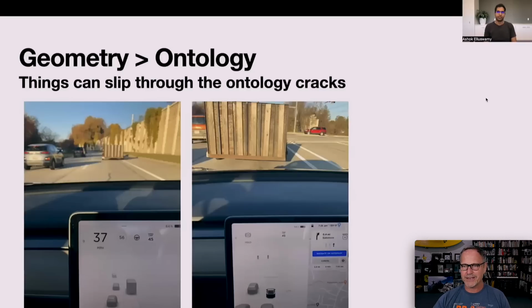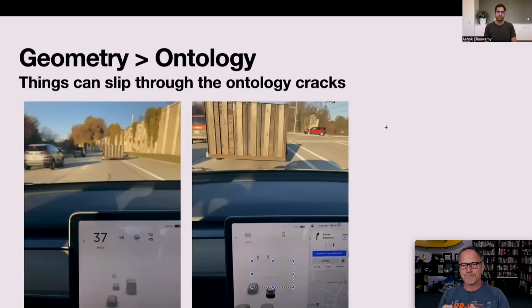But here you have a really interesting example. This is a truck up here, a pickup truck with some sort of things that look like a fence that it's carrying on a trailer or something like that. And the problem is that the previous neural network, when you get to here, thinks it's a wall or something. It doesn't understand that that's a truck anymore. So basically the idea here is we don't need to know what this thing is. We don't have to understand that it's a truck. We just have to know that it's an object that's sitting in the road and we can't drive through it. That's all that matters. And that's really what's important here. The geometry is greater than ontology is really, really important.